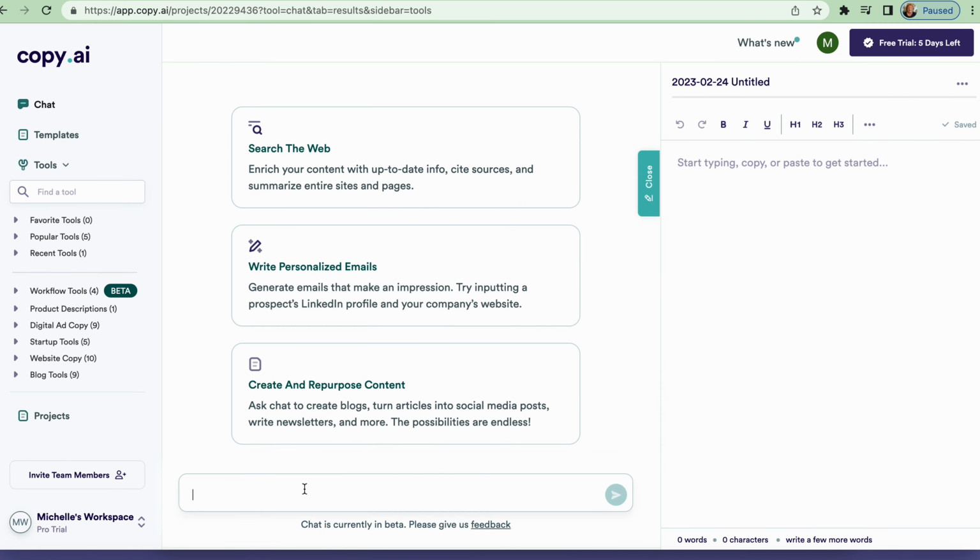And I'm going to type in, please write a 350-word article explaining the benefits of using Copy.ai. Please write a 350-word article explaining the benefits of using Copy.ai.